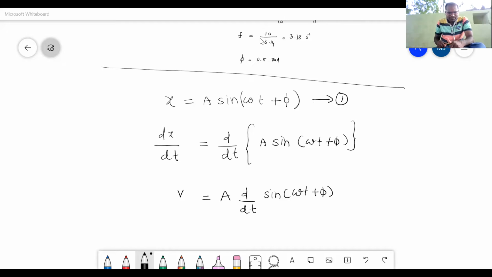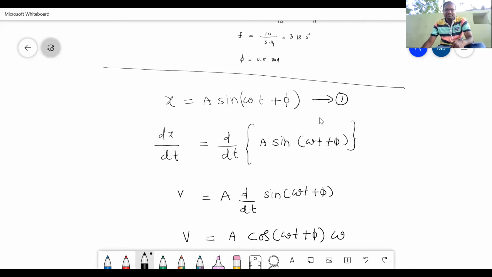So velocity will become v is equal to a times d by dt of sin theta. You know this one: cos theta, which means cos of omega t plus phi. Again, we need to take the derivative of omega t also. Then omega will come out as a constant, and dt by dt is 1.